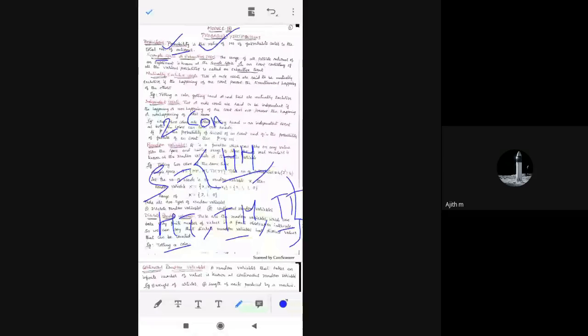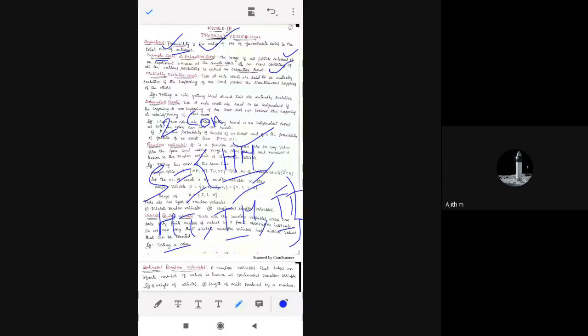Similarly, the same thing is the exhaustive event. There we represent it as space, here we represent it as event. That's all. An exhaustive event consists of all the various possibilities, all the possible varieties we wrote here. These various possibilities are called an exhaustive event. I have given the definition and also an example so that you can understand easily.